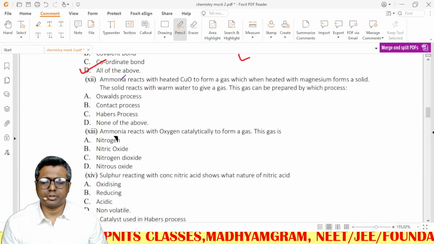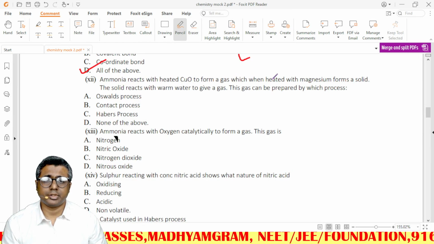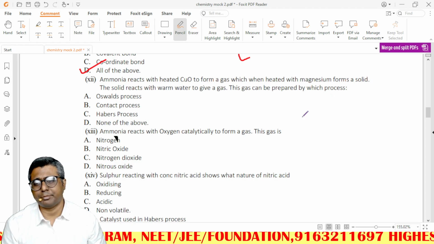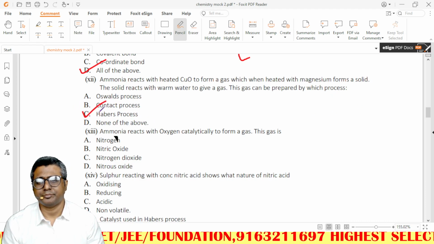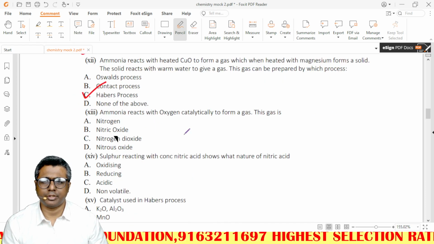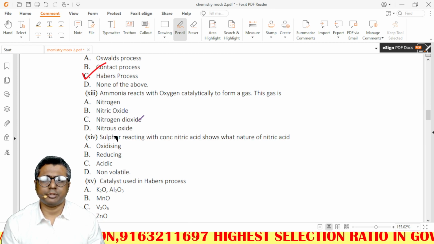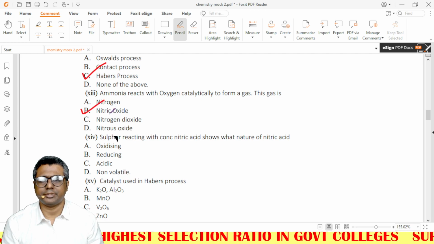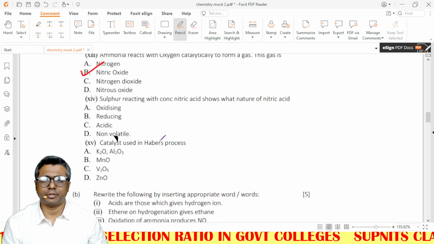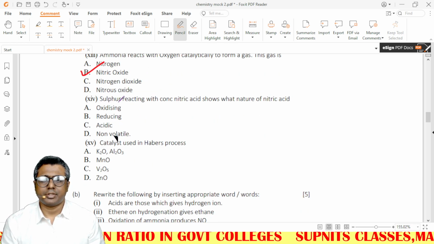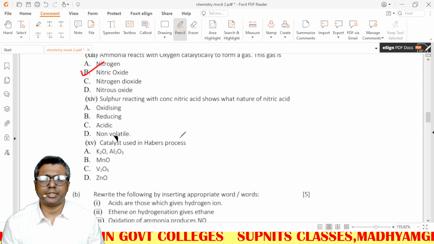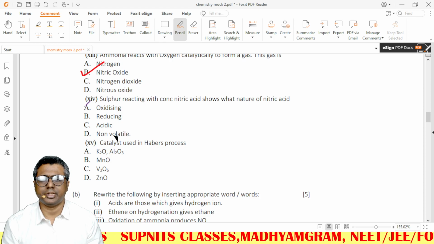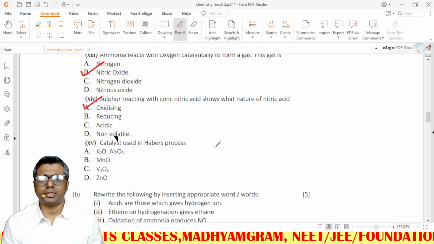Ostwald's process. Okay, let's see this one. Ammonia with heated magnesium forms a solid. The solid reacts with warm water. This gas can be prepared by Haber's process. Repeat question from mock 1. Ammonia reacts with oxygen catalytically to form a gas. This gas is nitric oxide. Similar question from mock 1. Sulfur reacting with concentrated nitric acid shows what nature of nitric acid? Oxidizing.